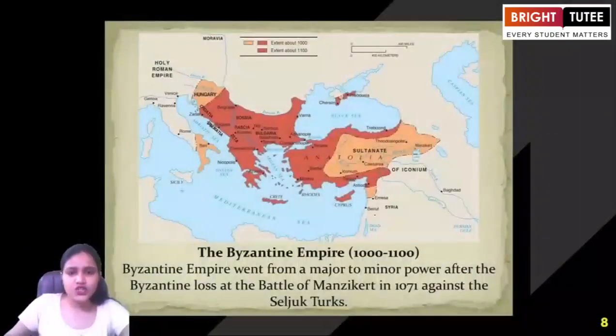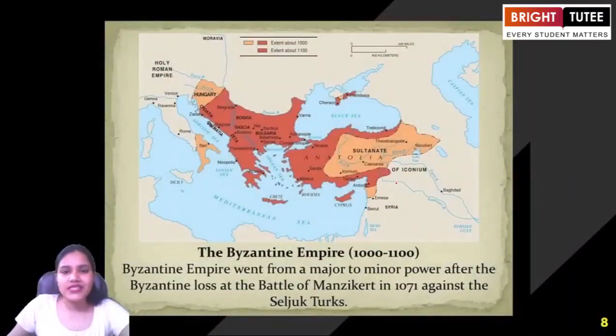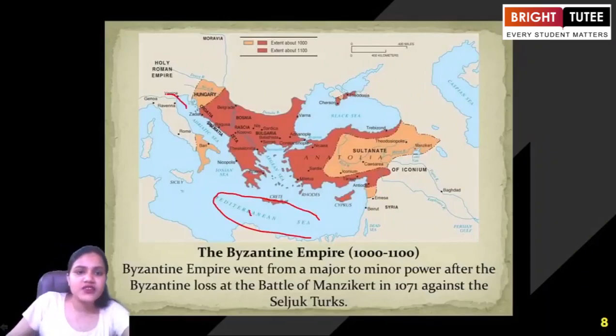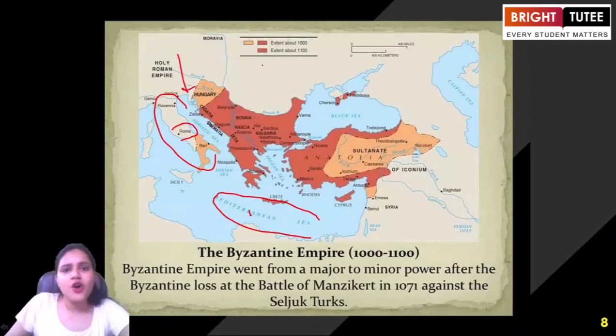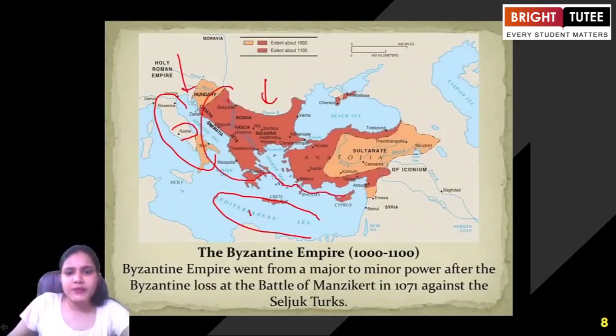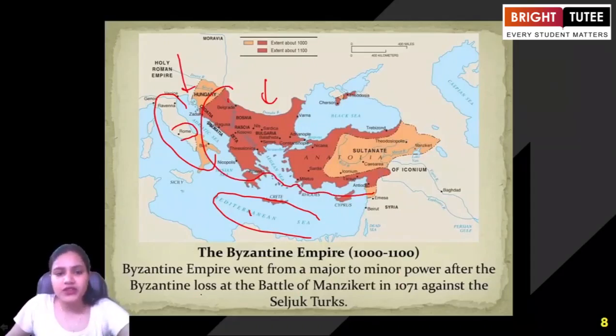Okay. So when we are talking about the Byzantine Empire, just look at this region. This is the colored version, the Mediterranean Sea that I was talking about. This is the region of Italy. This is Rome, the capital, the Holy Roman Empire, all these things that you have already understood. This was the eastern expansion here. It went from a major to a minor power after the Byzantines lost at the Battle of Manzikert, which happened in 1071 against the Seljuk Turks.